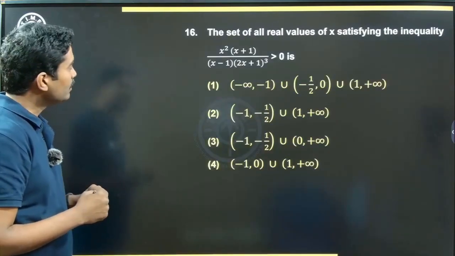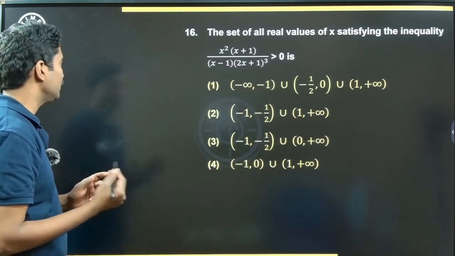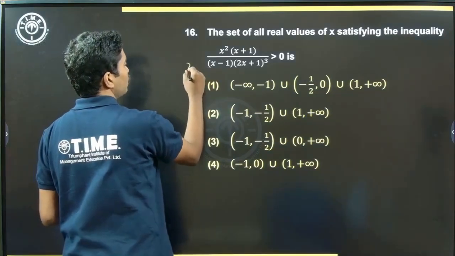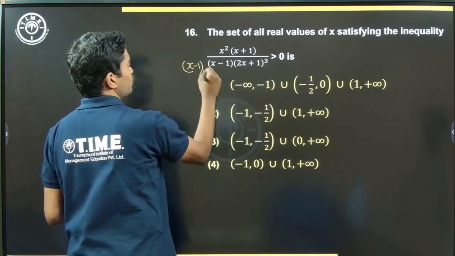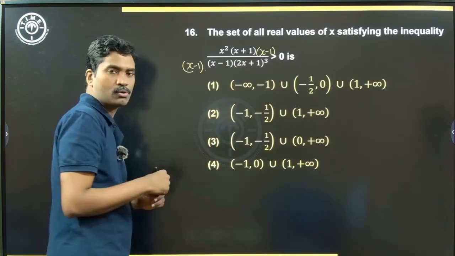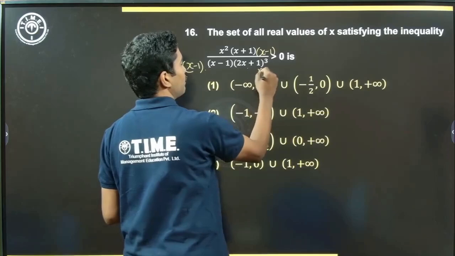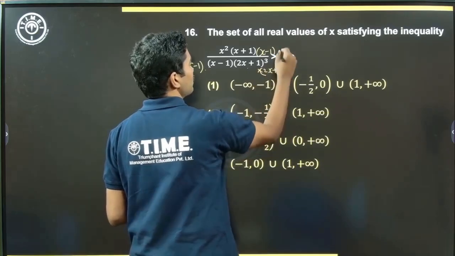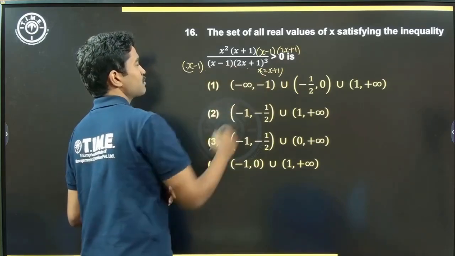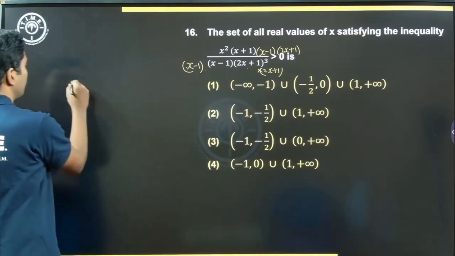Next question. The set of all real values of x satisfying this inequality. As we always do, we try to ignore the denominator, and what do we do? We make it a perfect square. We multiply numerator and denominator with x minus 1. Then x minus 1 becomes x minus 1 whole square. We don't have to worry about that. Similarly, same thing with 2x plus 1. Multiply and divide by 2x plus 1. Right? So my denominator will be x plus 1 whole square, 2x plus 1 whole power 4. It will have to be non-negative. It can't be negative. Now I can only focus on the numerator.